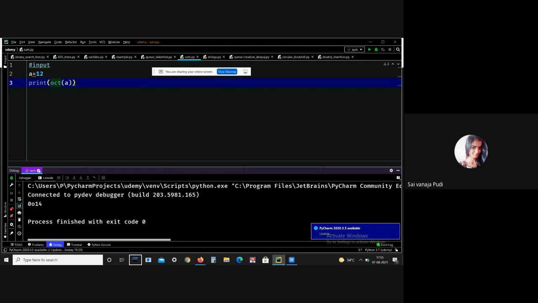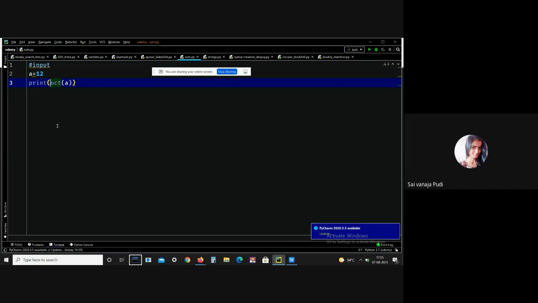And there is an inbuilt function, that is the power function. Generally, this power function is used to perform the power of a number, like if you want to perform 4 square, 8 square, 16 square, then you can use the power function. Let me give an example.